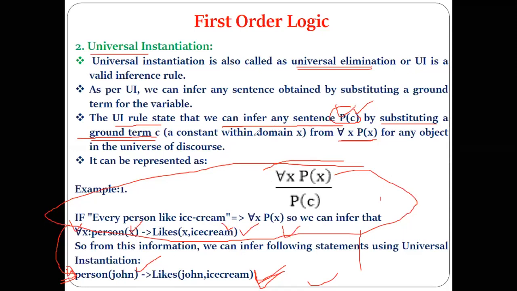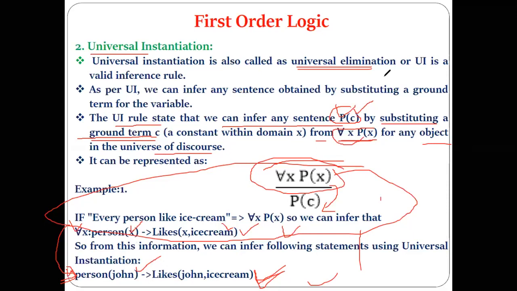Understood? Here you can infer any sentence, premises of C, by substituting a ground term C from all X of Px for any object in the universe of discourse. This part we have been given, and from it we have inferred this part by substituting any ground general term. In place of X we have substituted John. You can substitute any name that you want.